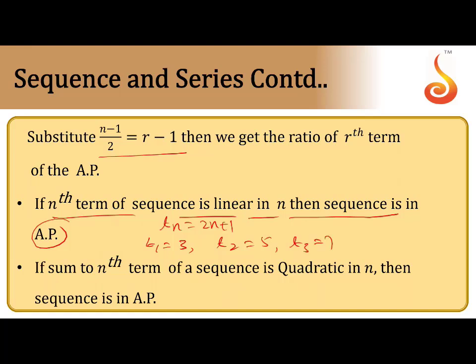The sequence is 3, 5, 7. This gives an AP. So if the nth term is linear, the sequence always forms an AP. Next, if the sum of n terms of a sequence is quadratic in n, the sequence is in AP. Suppose you find the sum of n terms using the formula n by 2 into 2a plus (n minus 1) d, that comes out quadratic, so the sequence is always an AP. These are some important points you can remember.